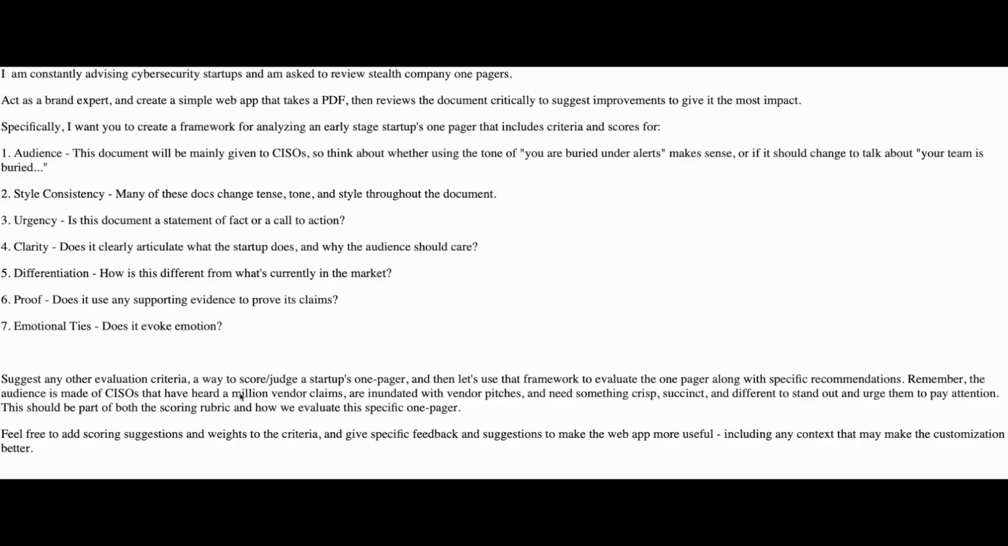Remember, the audience is made of chief information security officers that have heard a million vendor claims. They're inundated with vendor pitches and need something crisp, succinct, and different to stand out, and urge them to pay attention. So this should be part of both the scoring rubric and how we evaluate the specific one pager. So this is what I started with.